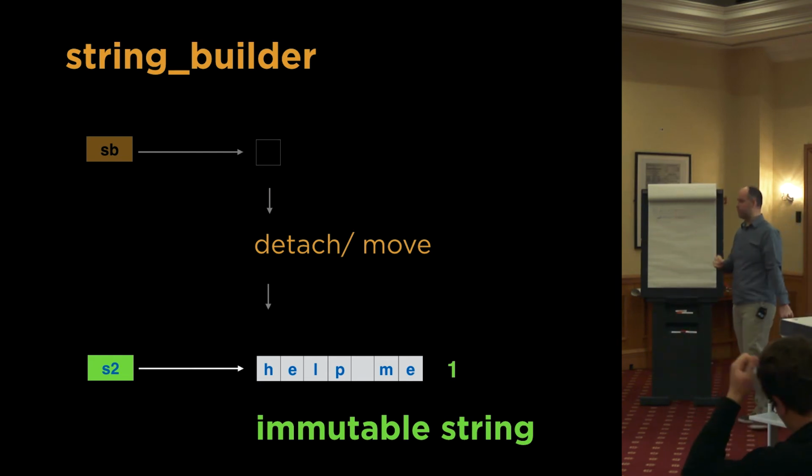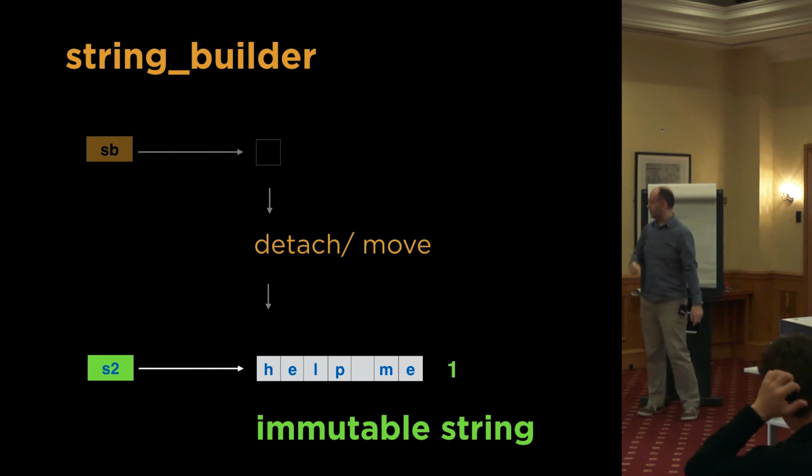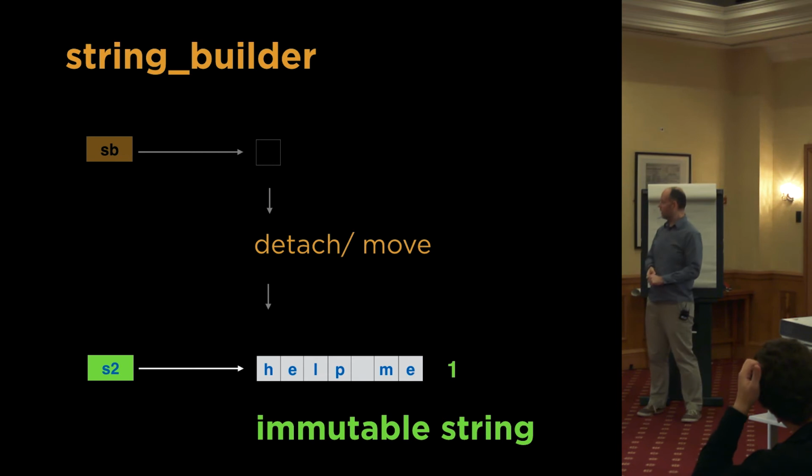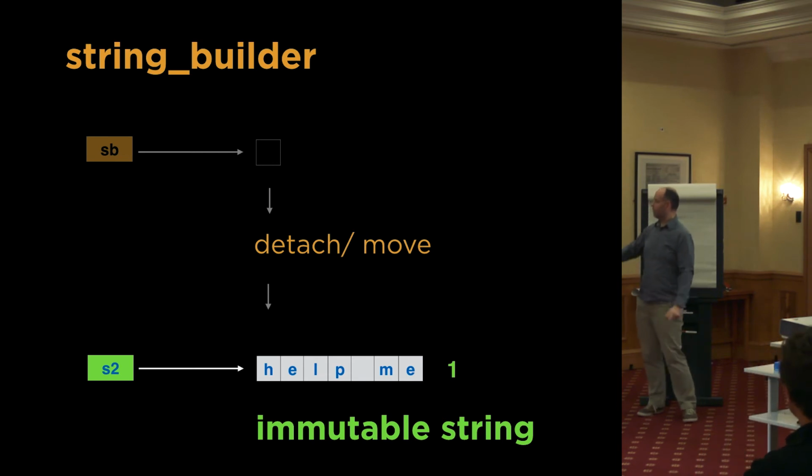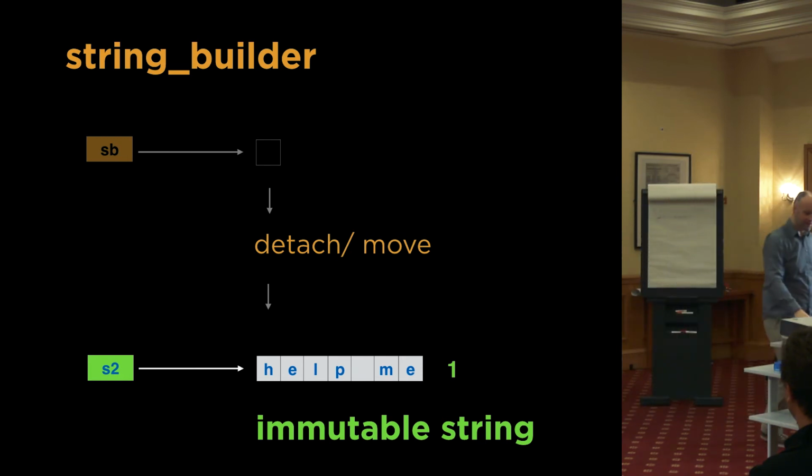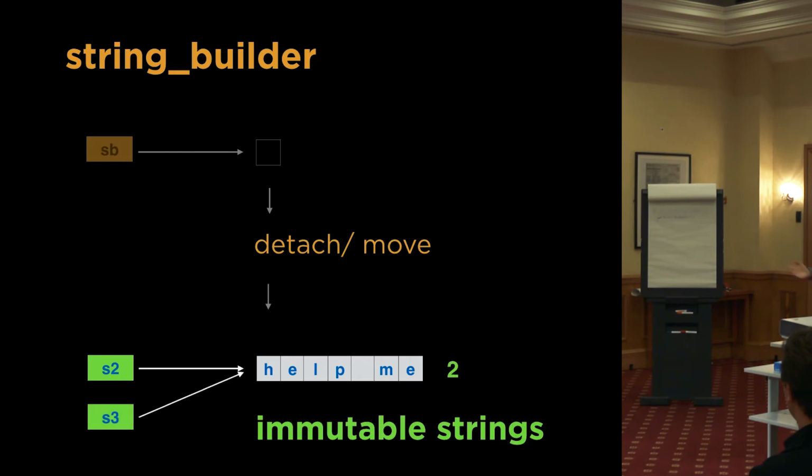These days, it definitely would be a move with rvalues. Either way, it works the same. So now, the immutable interface no longer has access to this string, so that's safe. And the immutable one can't change it, so it's safe. So we can freely share that string as before with other strings, just incrementing the reference count.